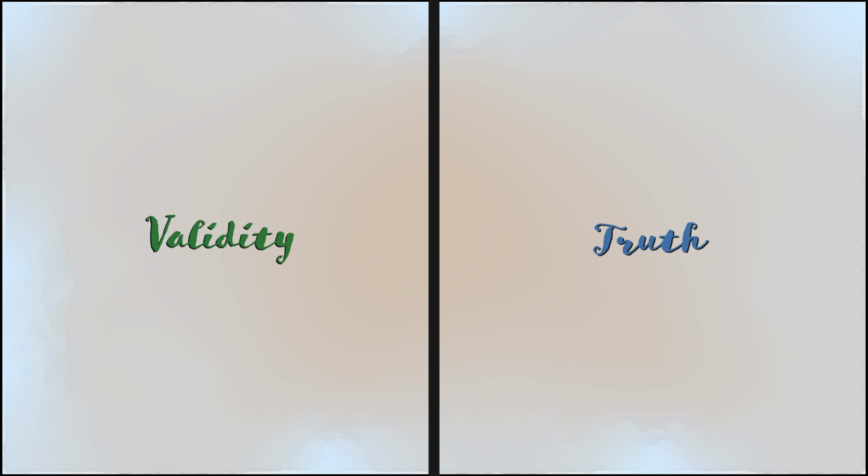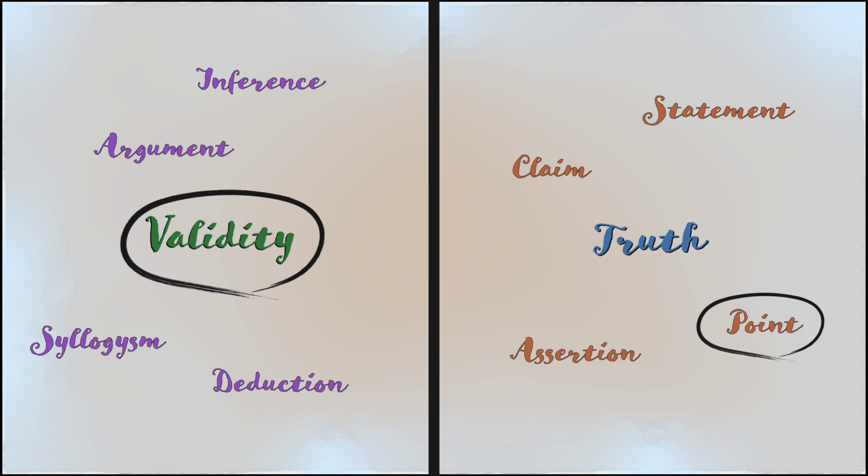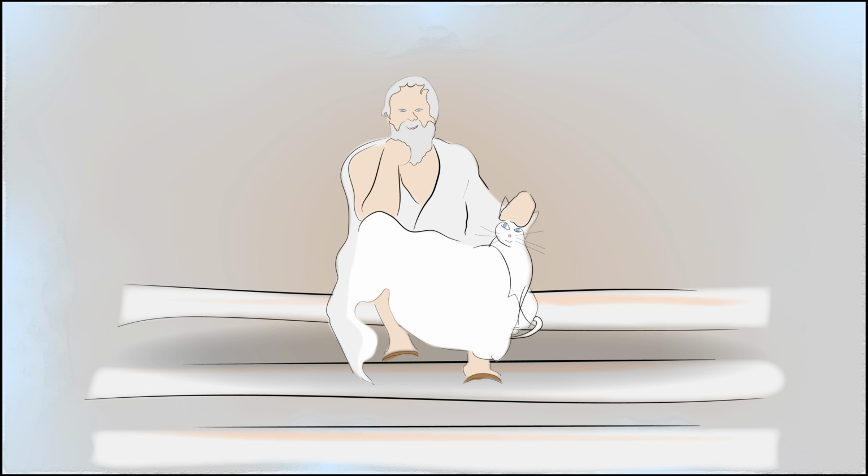The point is that validity and truth are distinct. As we have said, truth pertains to facts that we attempt to identify in our statements. Validity pertains to how we form arguments and whether we draw the relevant conclusions from the true and false statements that we put together. Therefore, we can never make a valid point. Although that would have been a good line to end on, there is one more important part of the story,